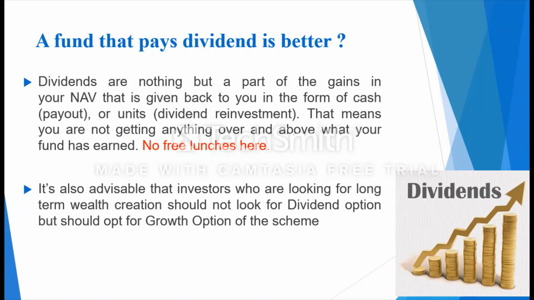Somebody who's looking for long-term wealth creation and wants to accumulate money for the long term should never opt for the dividend option. One should always ideally look for a growth option in the scheme, and it's the same scheme, managed by the same fund manager, with the same portfolio. Therefore, the overall compounding and growth impact will be visible much more in the growth option than the dividend option, because in the dividend option you keep getting dividends but your NAV does not grow, whereas in the growth option there is no cash dividend declared, but the NAV of the scheme will keep going up.